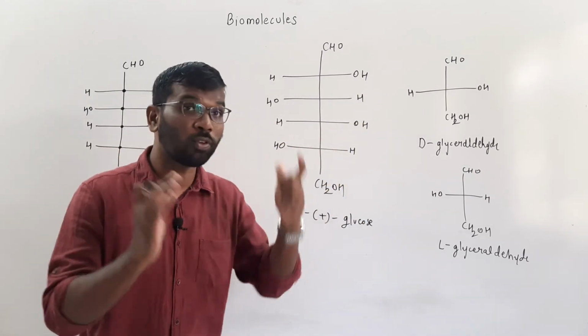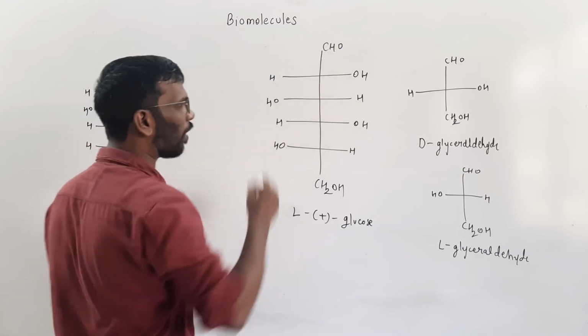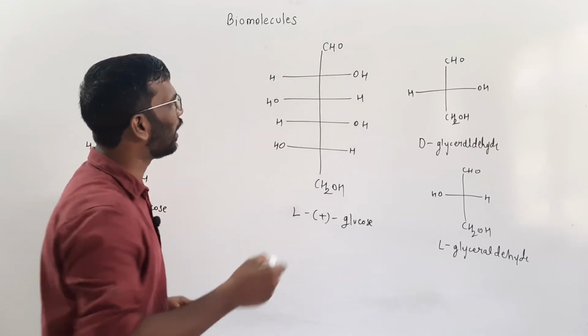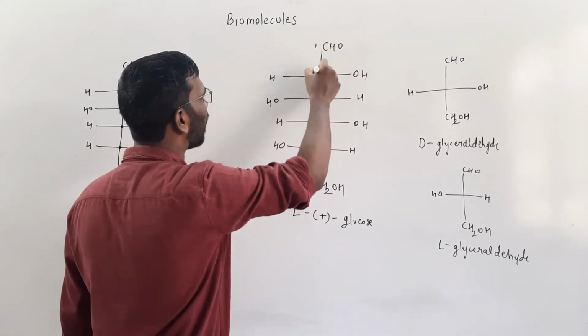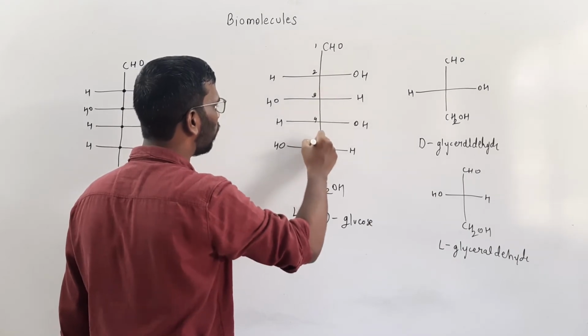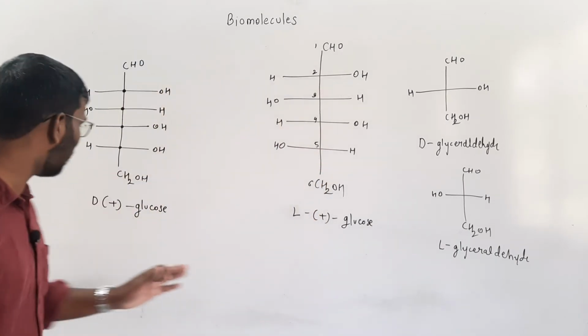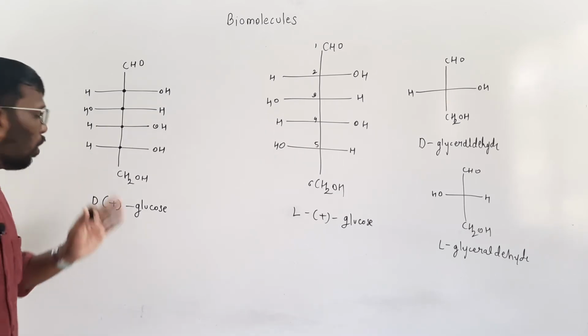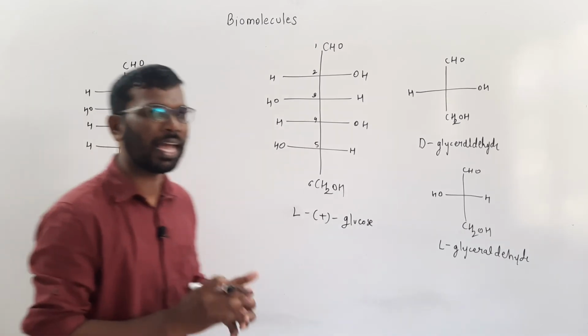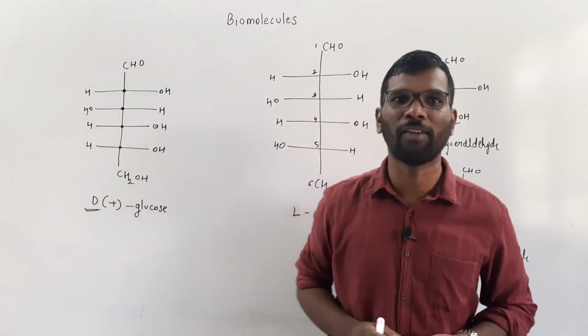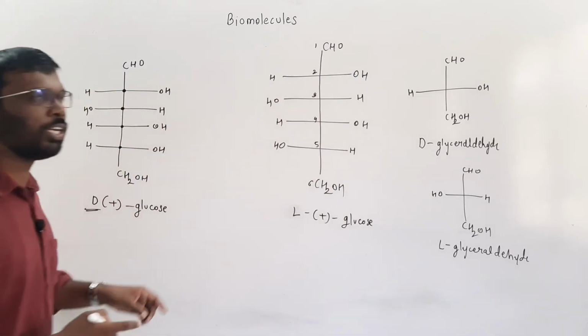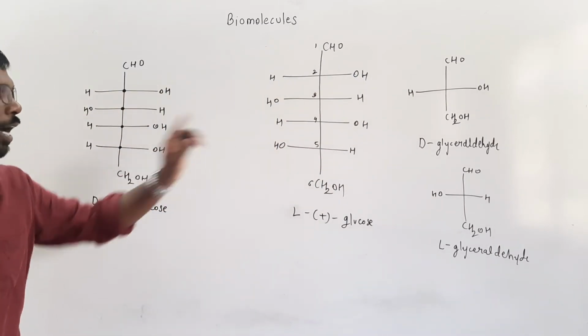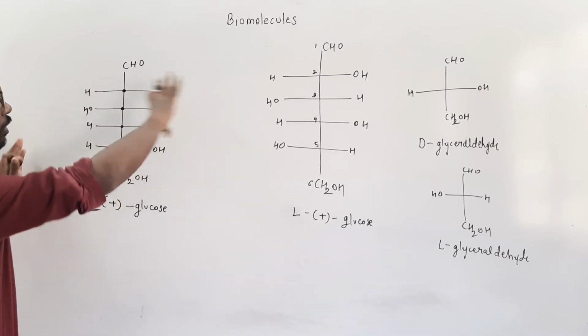So you have to look at where this OH is. If I want to number, then this will be my carbon 1, this is carbon 2, 3, 4, 5 and 6. When you have to write the D form or the L form, the capital D form or the L form, the change in the configuration will be only at carbon 5. Means the rest of the structure is the same.